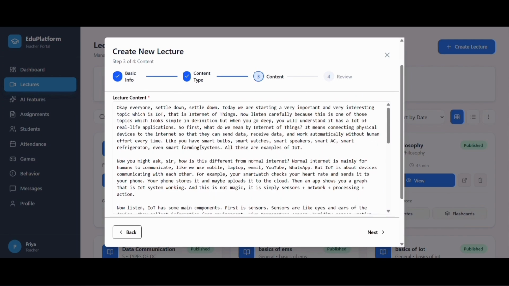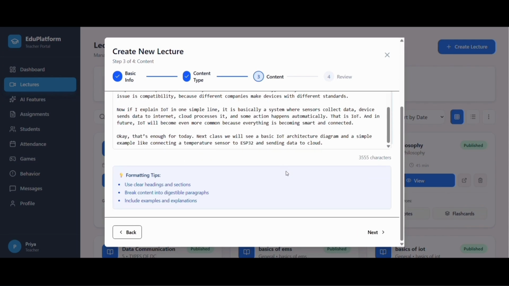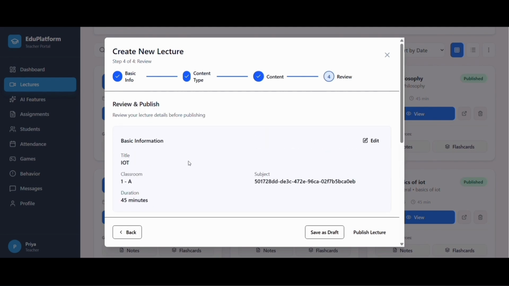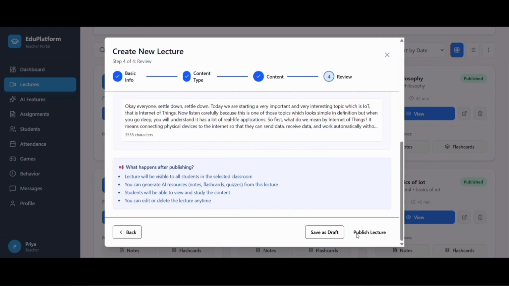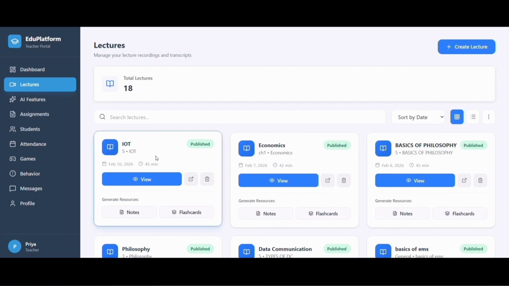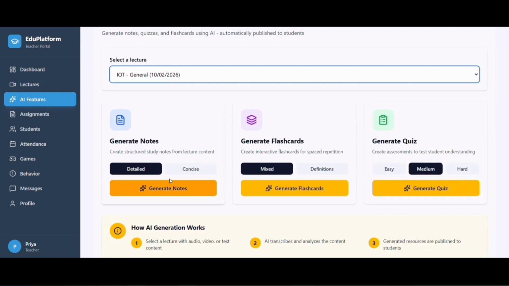Now I'll click Next, review everything, and publish the lecture. Even after publishing, the teacher can always edit the lecture later, so there's no stress. Once published, the lecture appears in the teacher's lecture list. Now let's move to the AI features section.